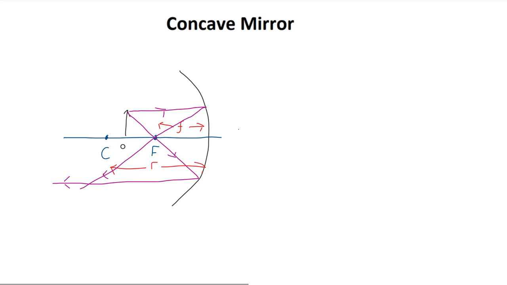Now that we have again two reflected rays, we can see where they meet up and create the image. As you can see here, they instead meet up on the left. They instead meet up in the actual medium, and therefore the resulting image will be real.